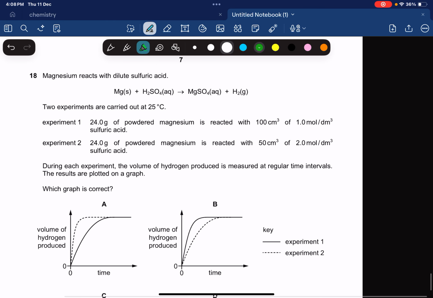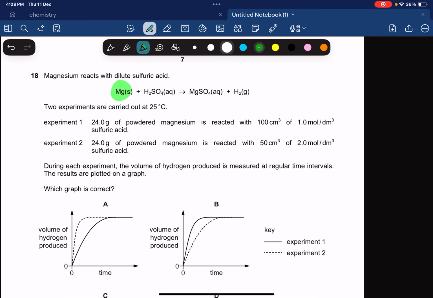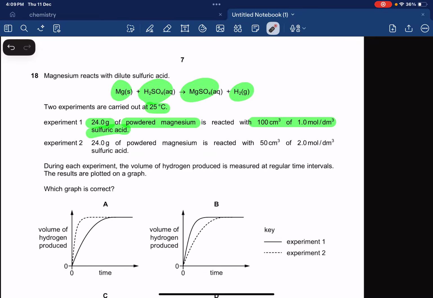Okay, magnesium reacts with dilute sulfuric acid. You have magnesium, you have sulfuric acid, and you can form magnesium sulfate and H2. Two experiments are carried out at 25 degrees Celsius. Experiment 1, you have 24 gram of powdered magnesium with 100 cm cube of 1 mole per dm cube sulfuric acid. So now you need to realize one thing, that you have some magnesium and you have sulfuric acid, so you can find the moles of magnesium as well as sulfuric acid.